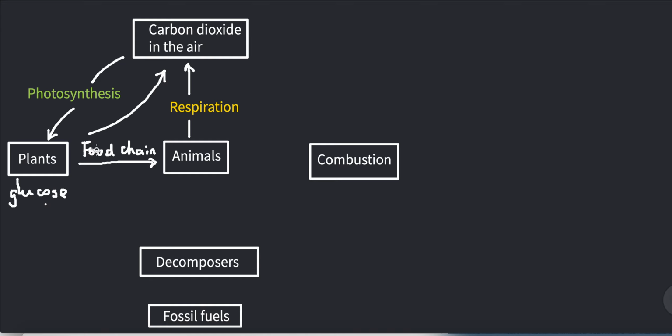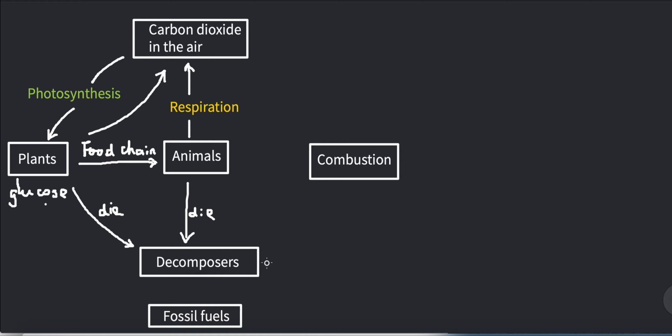Now, both animals and plants also produce a lot of waste during their living time, and they will die in the end. So they die and produce waste, and that dead body is decomposed by bacteria and many other microorganisms.